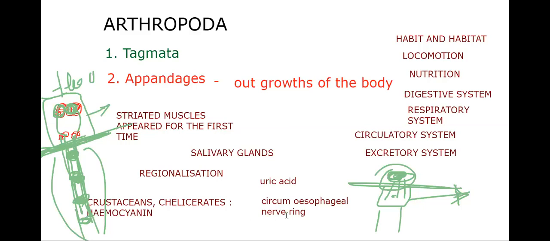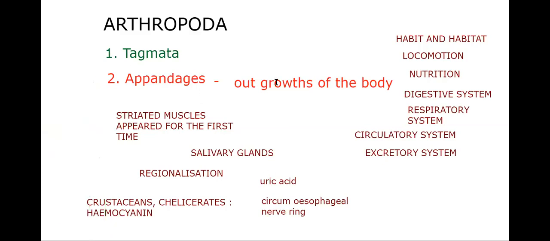That is their specialty. Okay, so that's it about the nervous system. What we said about the nerve ring is present, which surrounds the esophagus: circumesophageal nerve ring, double ventral nerve cord, and segmental nerve ganglia.